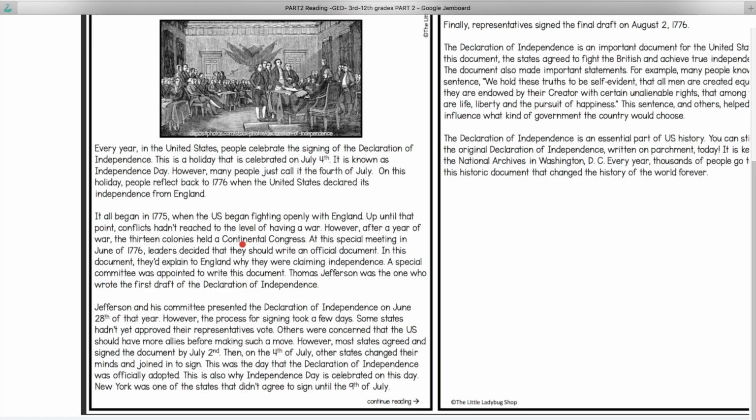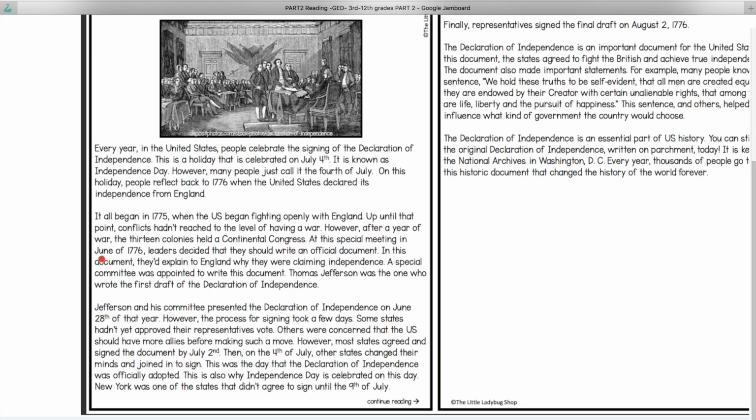Continental, I think that they meant it just because these 13 colonies were in North America, and England, of course, was in Europe. So these 13 colonies called their meeting a Continental Congress. But that's what it was. It was just a meeting.